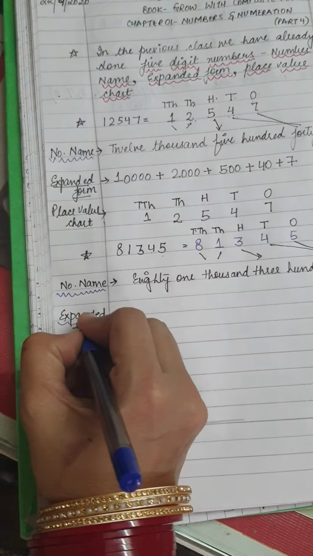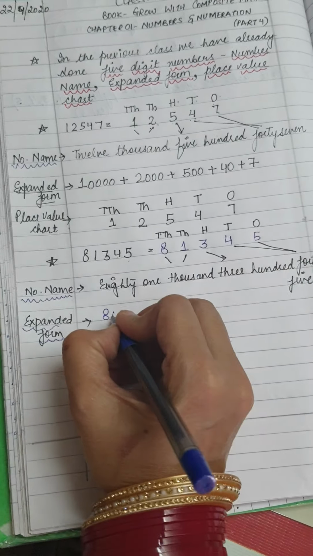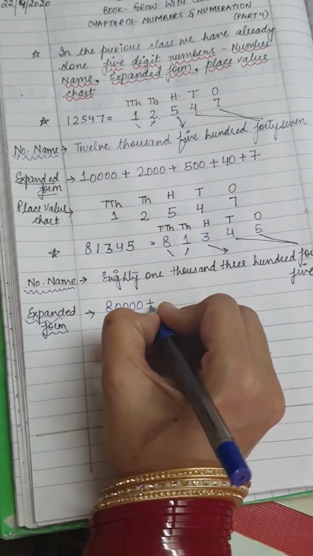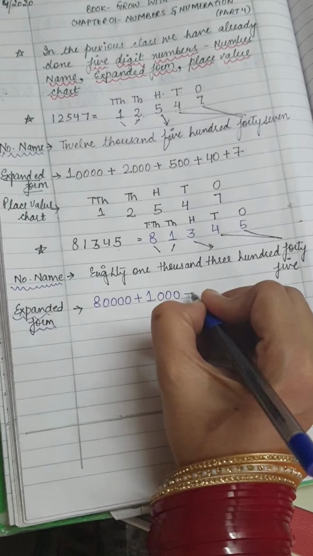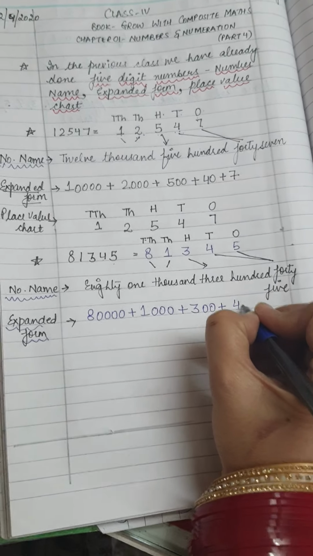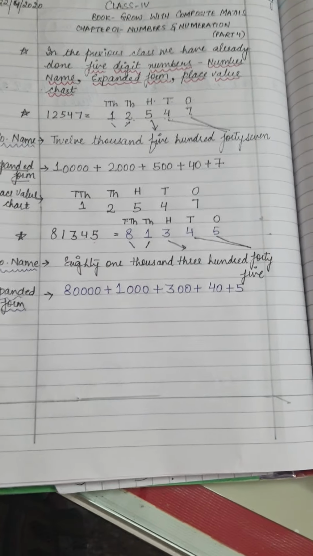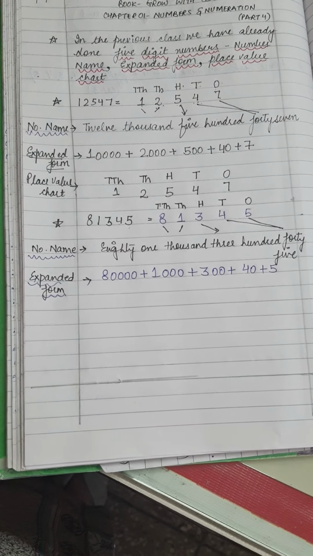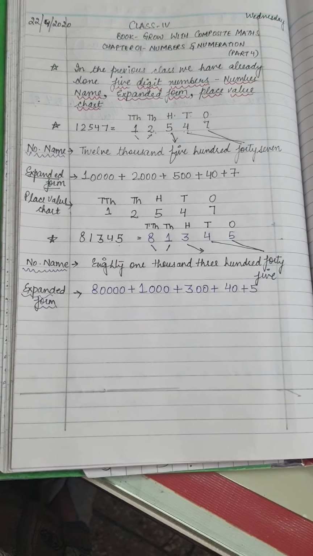Expanded form will be 8, and how many zeros? 1, 2, 3, 4. Next digit 1, 3 zeros: 1, 2, 3. Then next digit 3, 2 zeros. Then 40 and then 5. This is the expanded form.